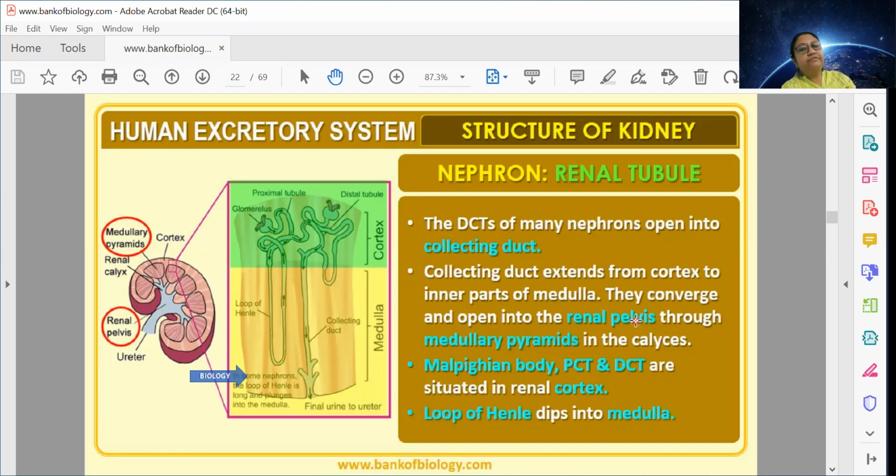The Malpighian body, PCT and DCT are present in the cortex region, and the Henle loop is present in the medullary region. That's why in the medullary region the structure looks striated, lining up to form a pyramid-like structure.